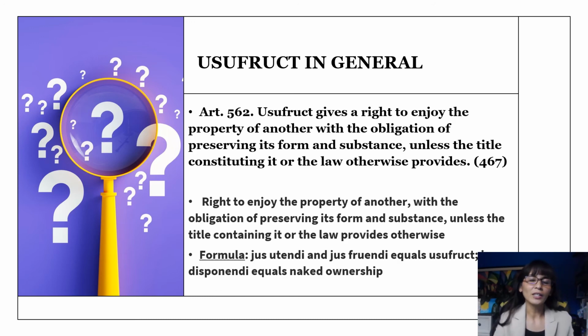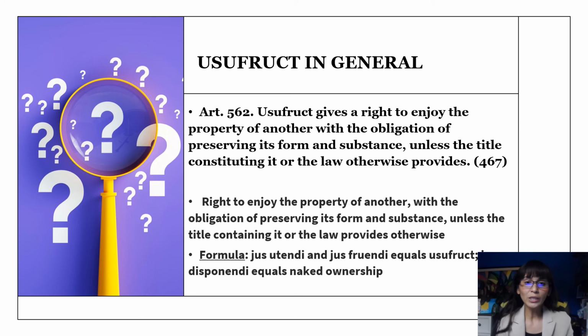Usufruct in general is stated in Article 562 of the New Civil Code, which simply provides that usufruct gives a right to enjoy the property of another with the obligation of preserving its form and substance unless the title constituting it or the law otherwise provides.